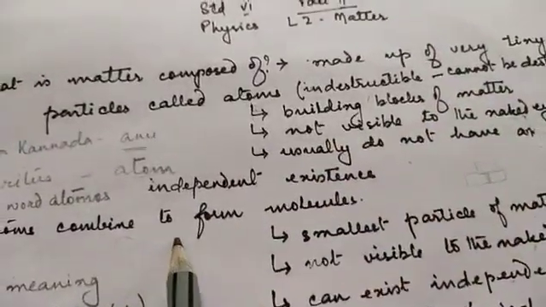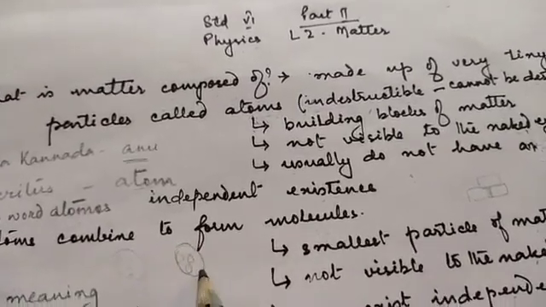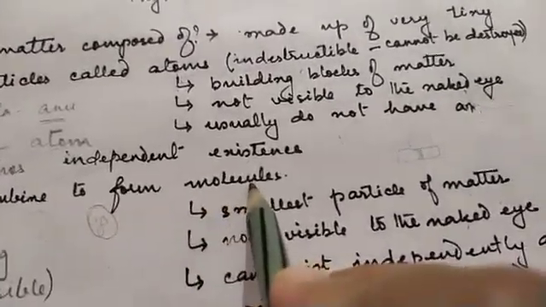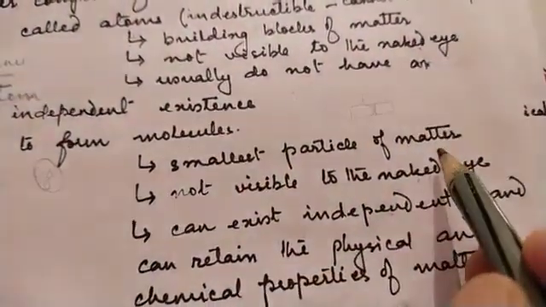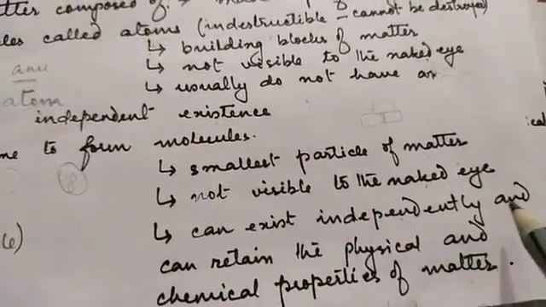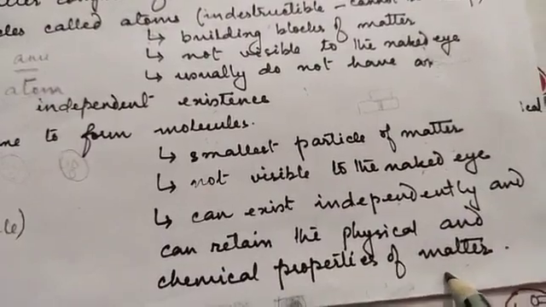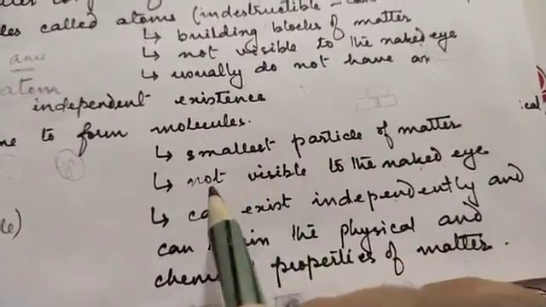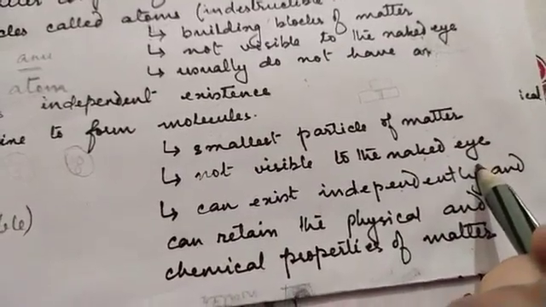They combine, 2-3 atoms combine together to form a molecule. Then what is a molecule? A molecule is the smallest particle of matter which can exist independently and can retain the physical and chemical properties of matter. Molecules even are not visible to the naked eye.